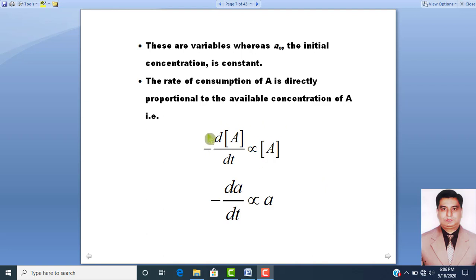Dear students, here the rate of reaction depends upon two things.